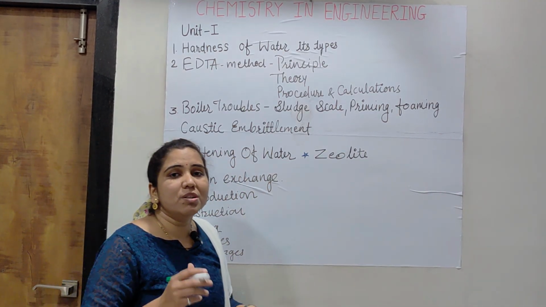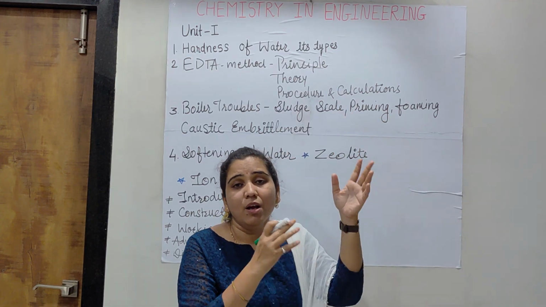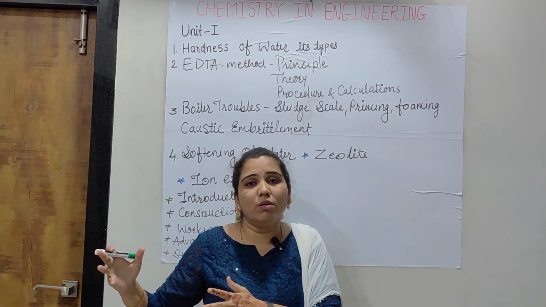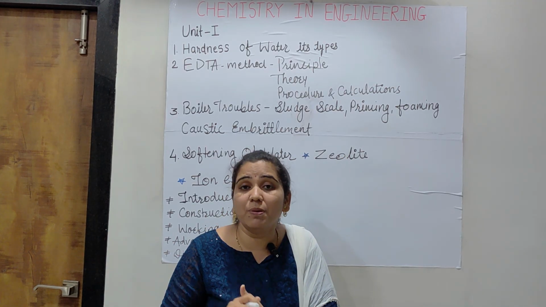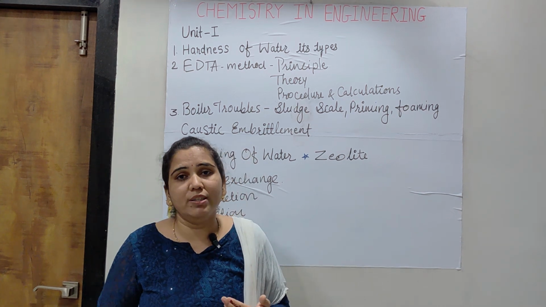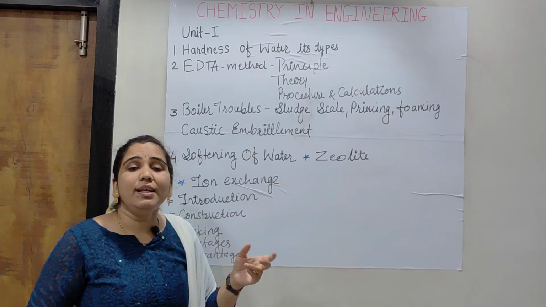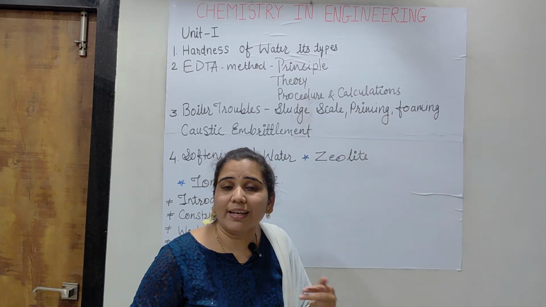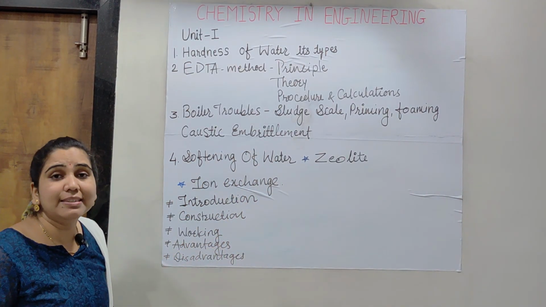In working, we must write from the starting, when water enters the container, up to when the soft water is removed from that container, all the process must be included in our own language. With that, what type of reactions occur there is also to be mentioned. Then after that, what are the reactions for the regeneration are also to be written. After that, the last point is advantages and disadvantages.